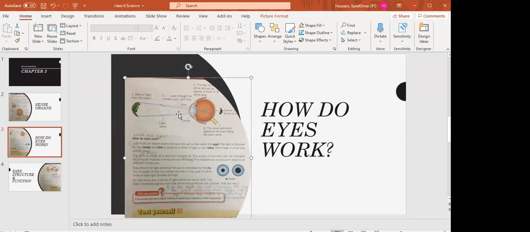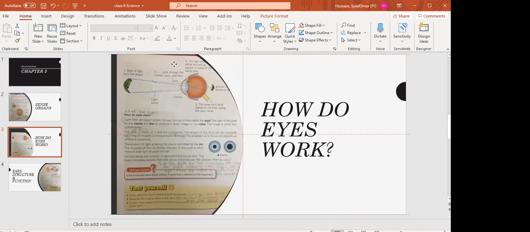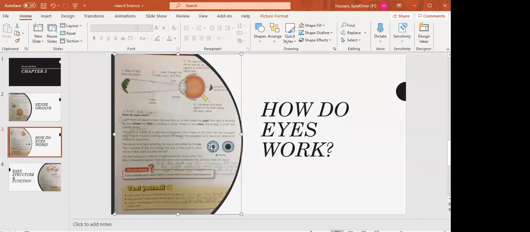This enables us to focus on objects at different distances. So we can see far off images and nearby images through the lens.